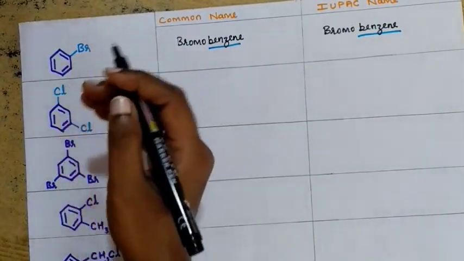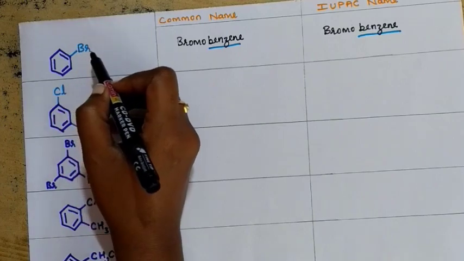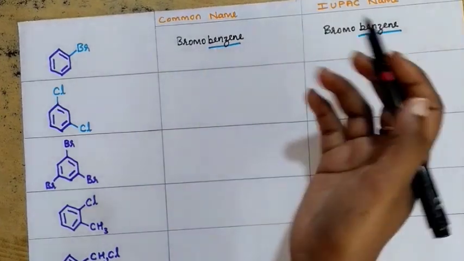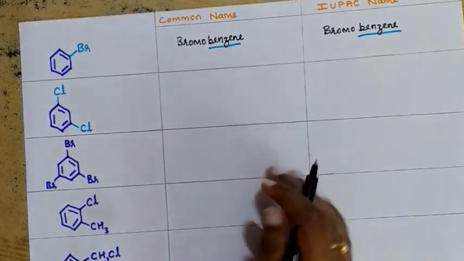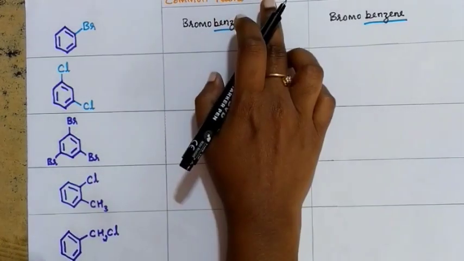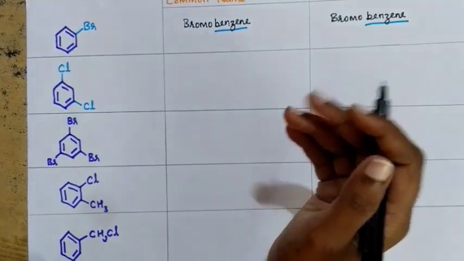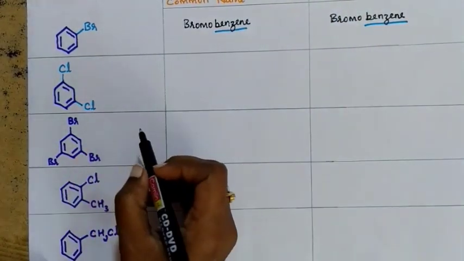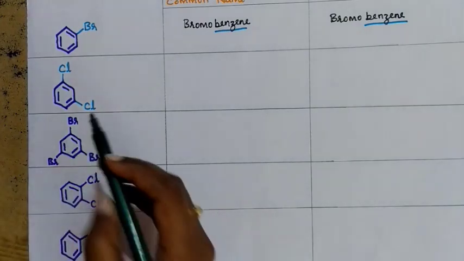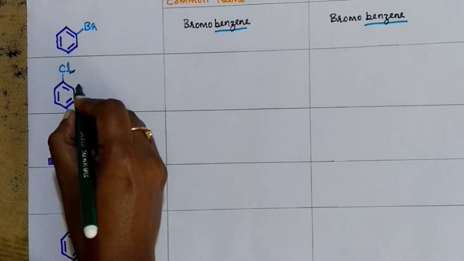If you have a compound where instead of Br, I is there, what do you call it? It will become iodobenzene in both cases, common name and IUPAC name. Okay. Now let's see the second one. Here for the common name, you need to use words like ortho, meta and para. Observe it carefully and tell me what particular position it is. If you consider it as a fixed one, then the next position will be ortho.